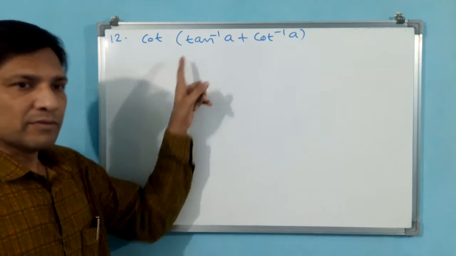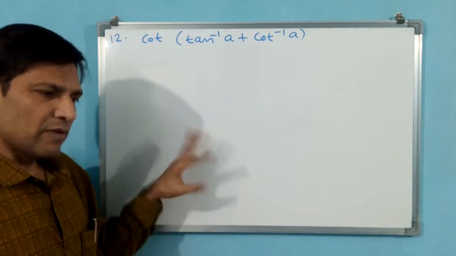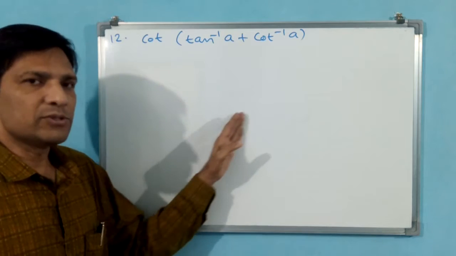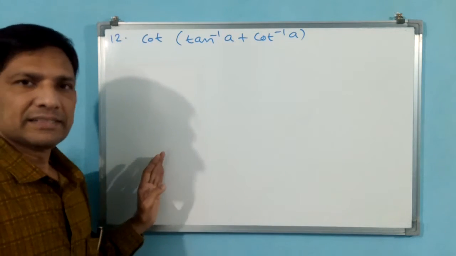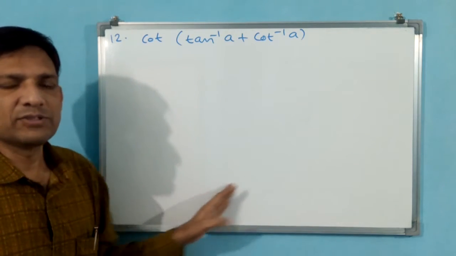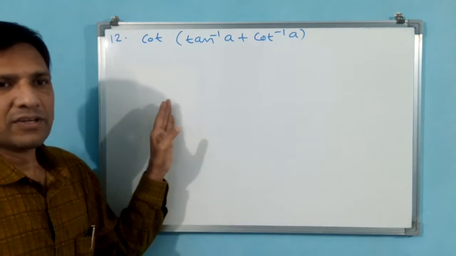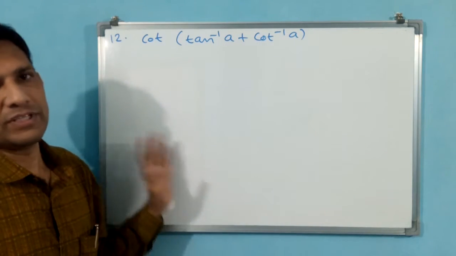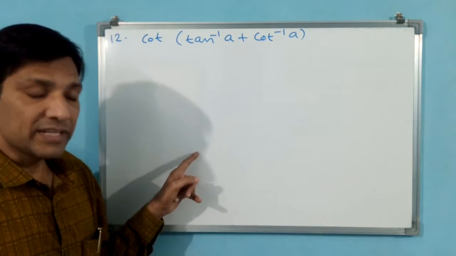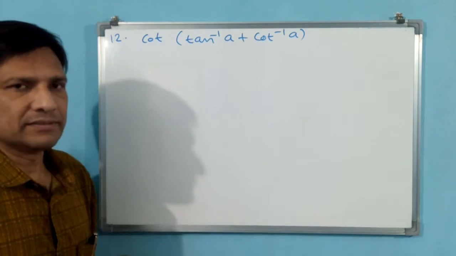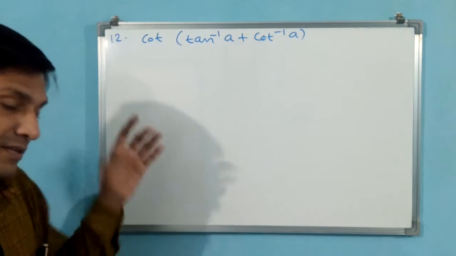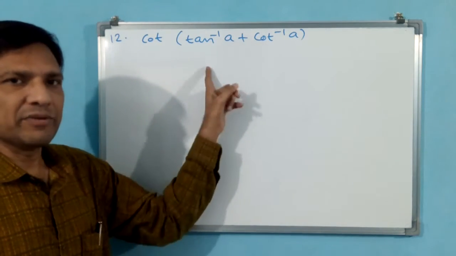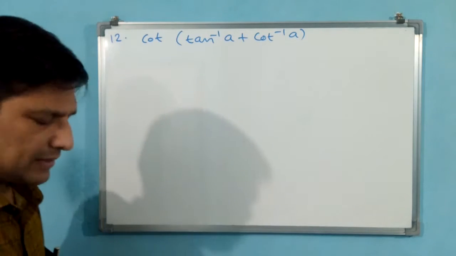If not, for inverse with 1 by x: sin inverse 1 by x is equal to cosecant inverse x, and cos inverse 1 by x is equal to secant inverse x. Tan, cot, secant, cosecant work the same way. That is for 1 by x to x. But here the same x will come, so the answer is pi by 2.